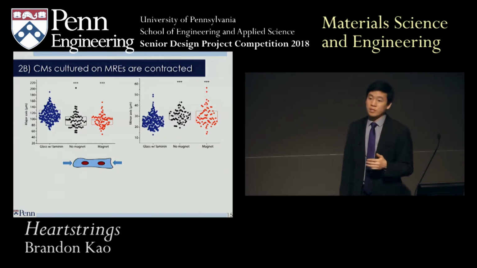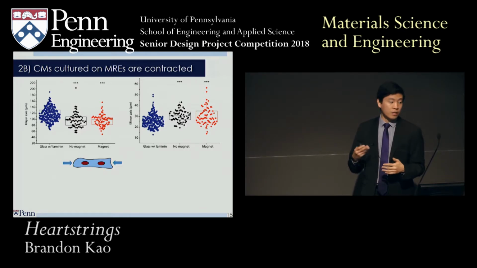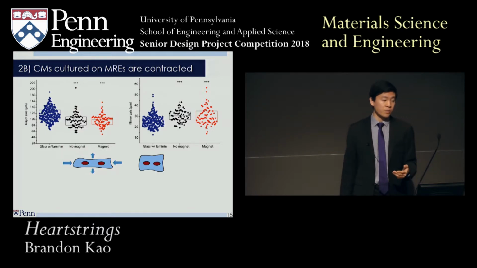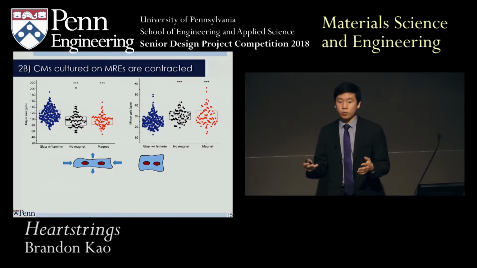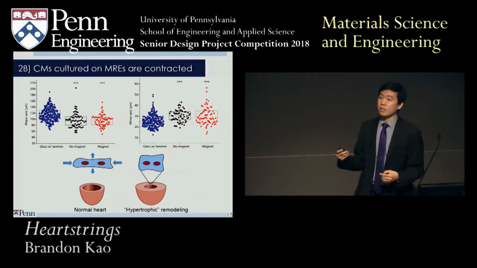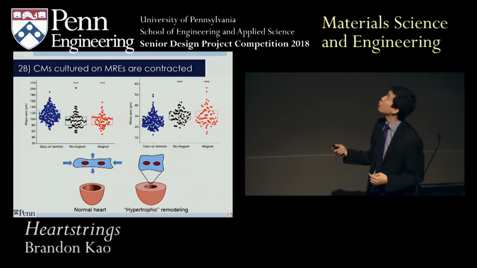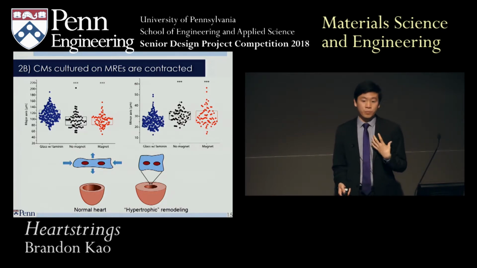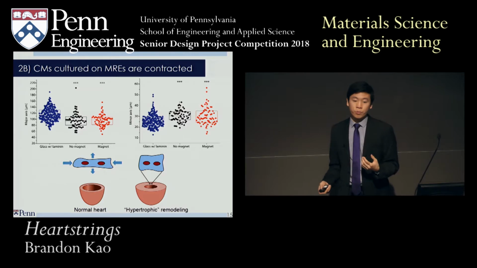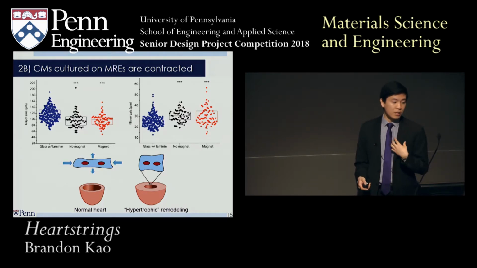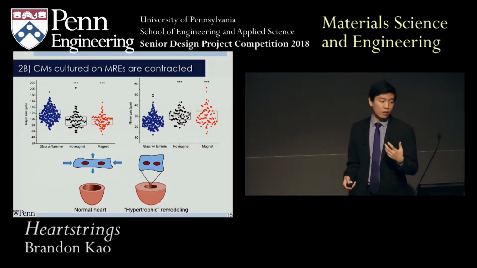And what we found was that after culturing on the MREs, the major axis was shrinking, and the minor axis was increasing. So this means that the cells are kind of getting shorter and wider. So this is really similar to something we see in a type of heart disease called hypertrophic remodeling. So in normal hearts, you have the heart chamber that's pumping blood. And in hypertrophic remodeling, basically the walls of the chamber are getting thicker. And this means that there's less volume for the heart to pump blood.